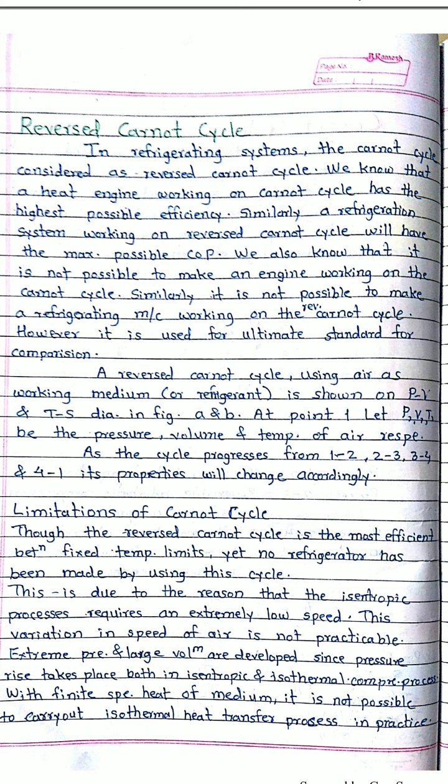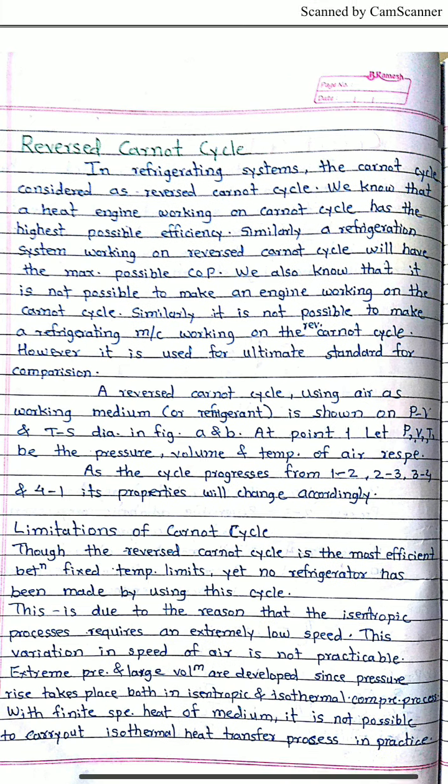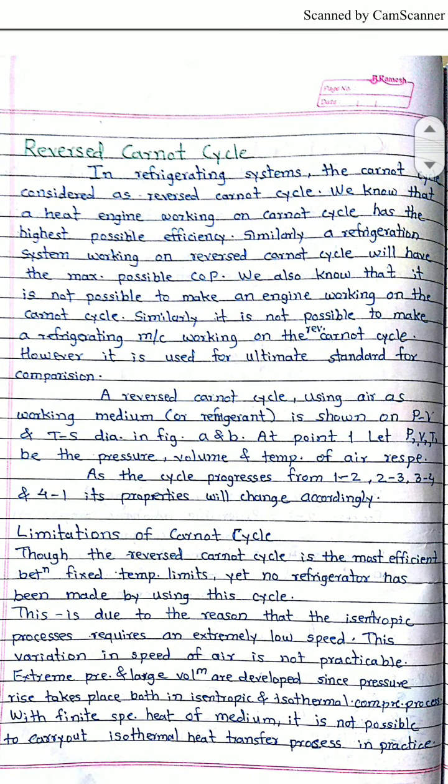So always remember, in case of a heat engine, Carnot efficiency is always the highest, and similarly in case of a refrigerator, Carnot COP is always the highest. In the reverse Carnot cycle, the working substance used is air, and we will see how the PV and TS diagrams for the reverse Carnot cycle can be plotted.